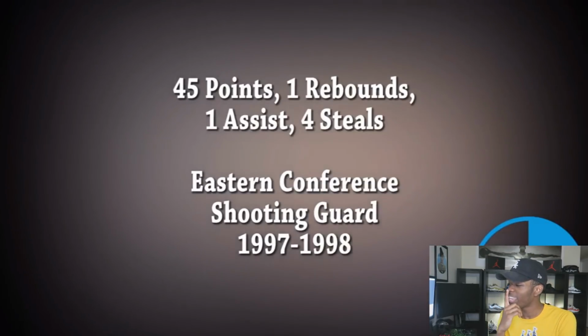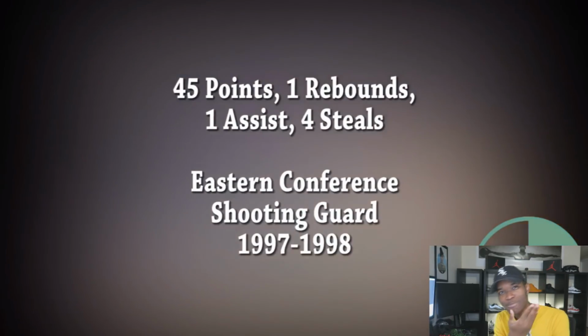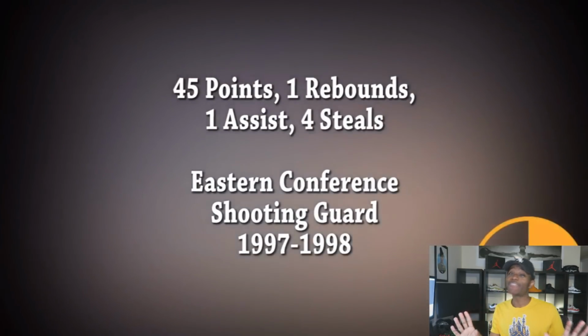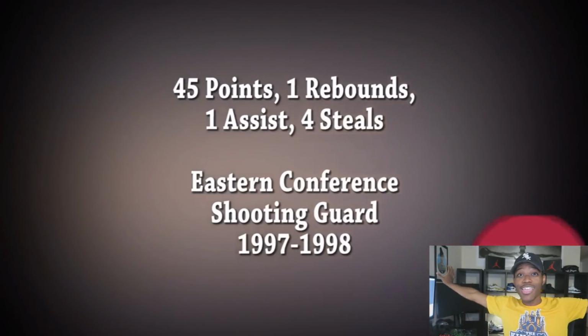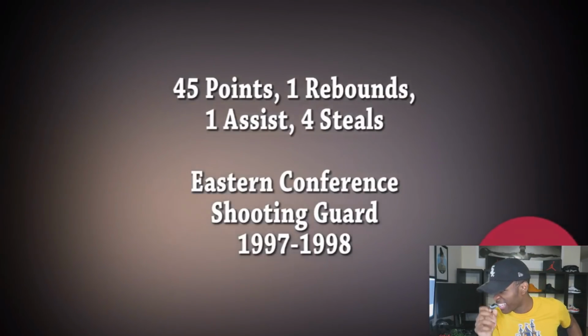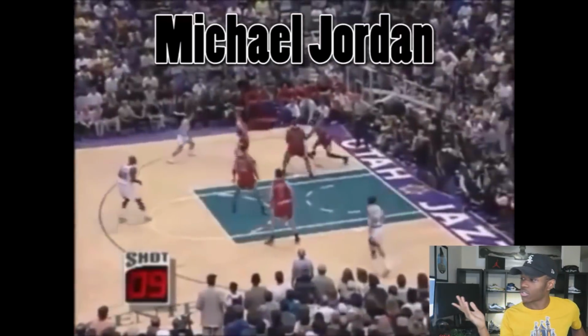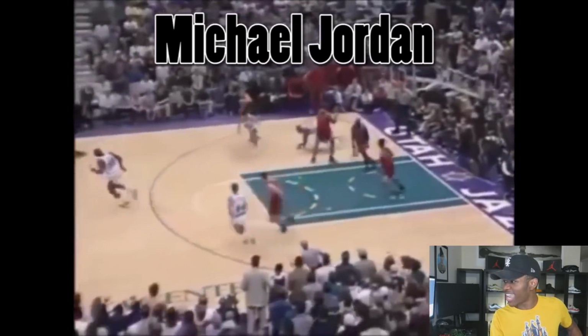45, 1, 1, and 4, Eastern Conference, 97, 98. Could it be the man behind me? Listen, if there's ever a Jordan stat line, 45 points, 1 rebound, 1 assist, and 4 steals, is it? It's Jordan. It's got to be, right? It's Jordan. Oh, game 6 against the Jazz.